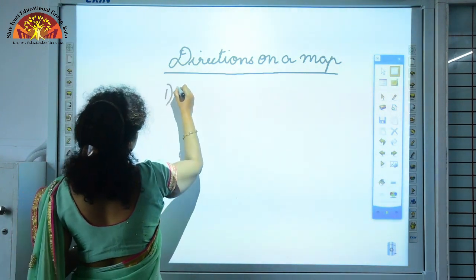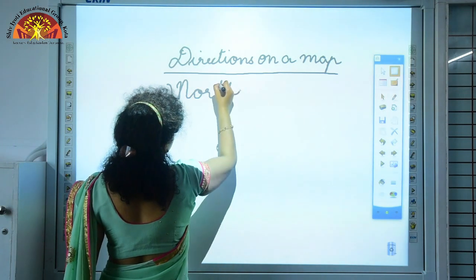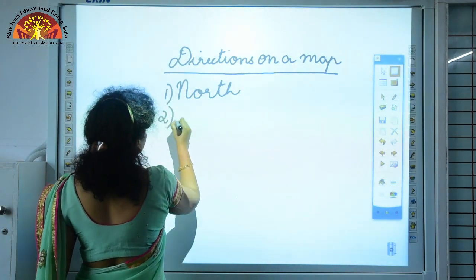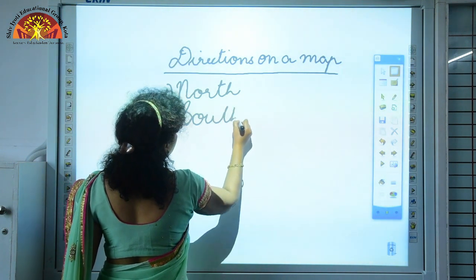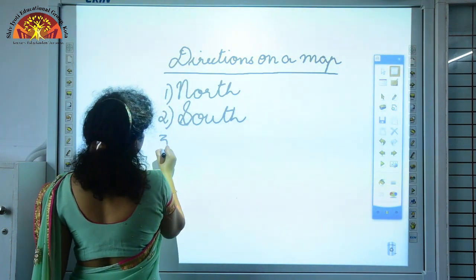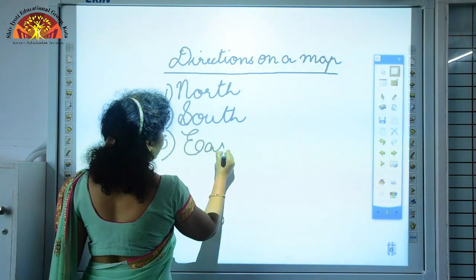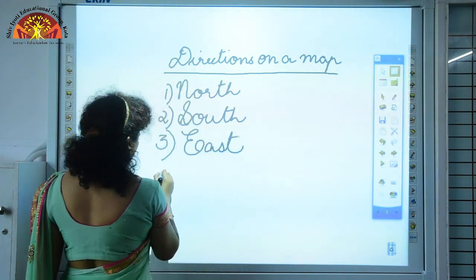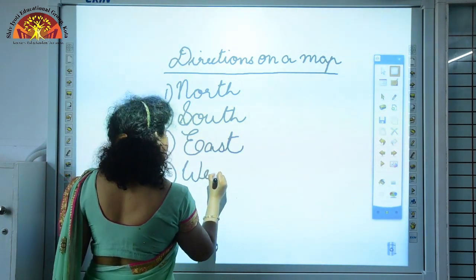First, you have the north direction. Second, you have the south direction. Third, you have the east direction. And finally, fourth, you have the west direction.